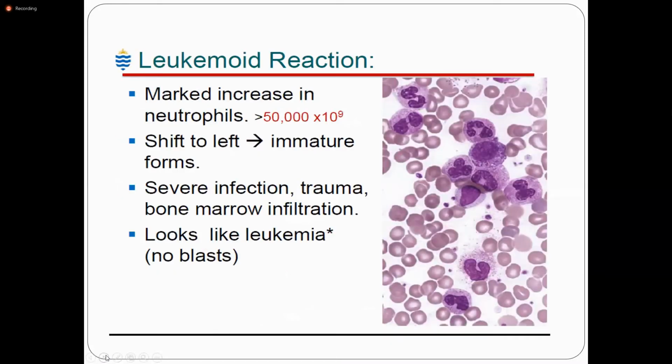This is a leukemia reaction. What is a leukemia reaction? Maybe increased neutrophils more than 50,000. It can be seen in severe infection. Shift to left, immature forms. You can see the immature form.